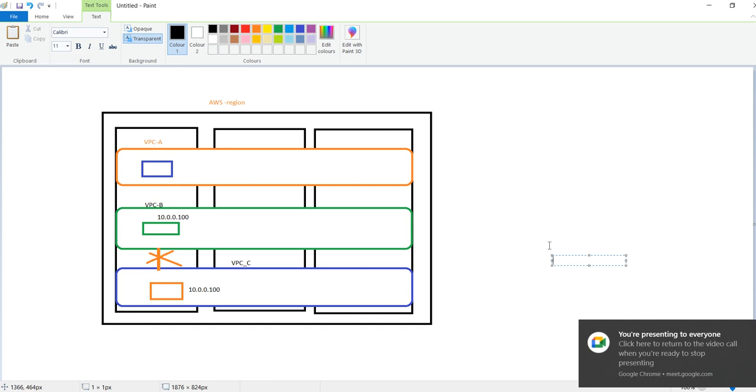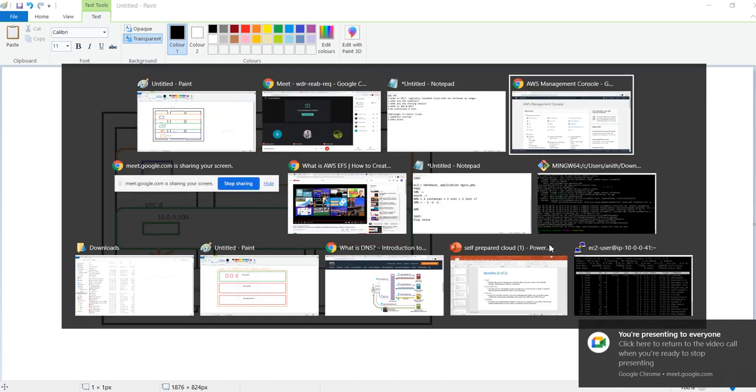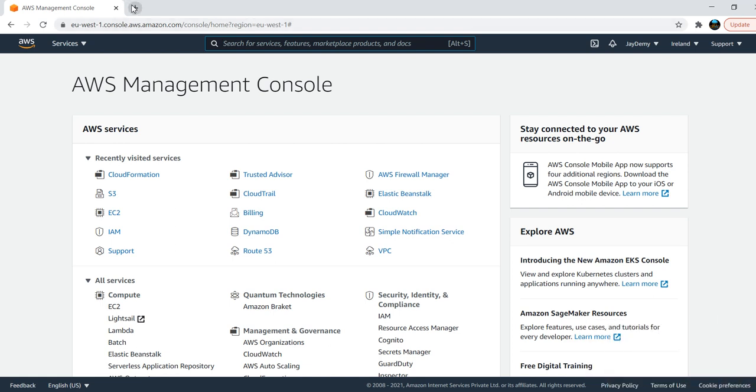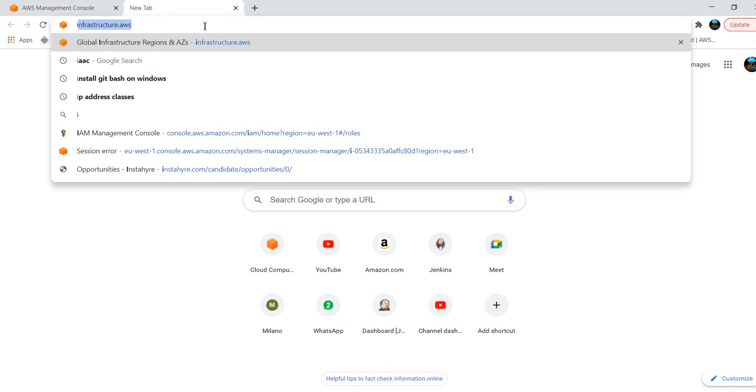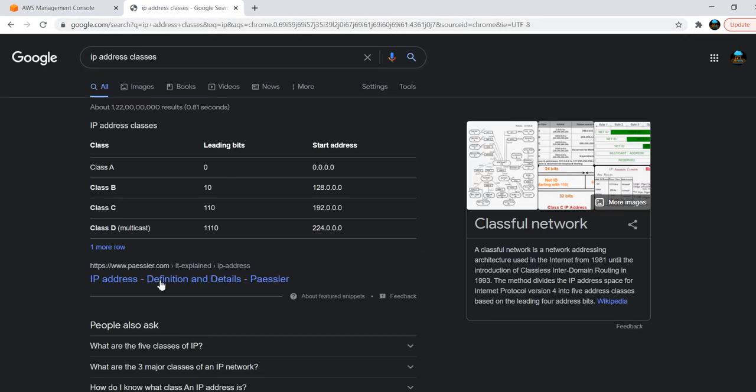Again, you need to understand what IP addresses are, and what the different types of IP addresses are. I will just navigate to one quickly. How many classes are there, and what do we need to use? I'll just show you, then if you have free time, go and study it.